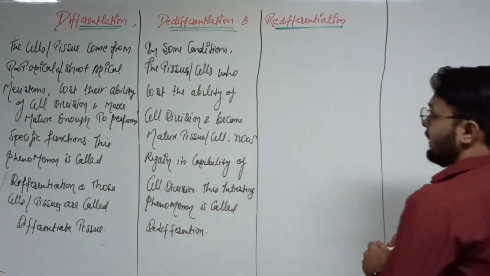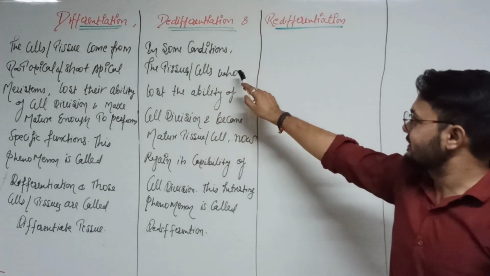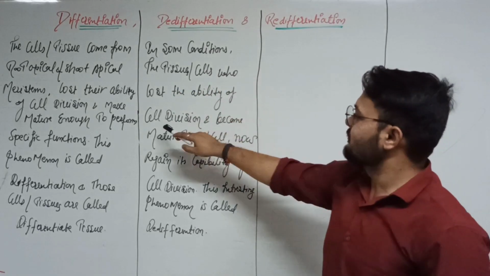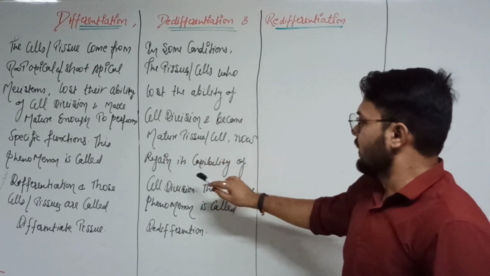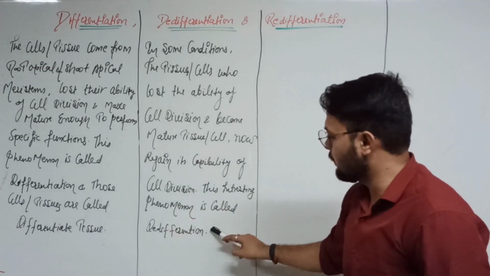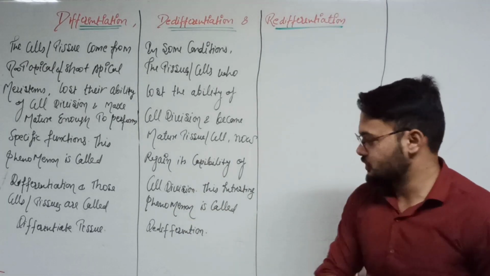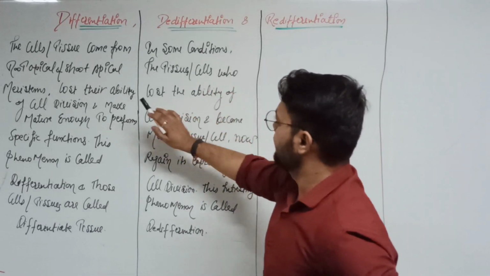So what is de-differentiation? In some conditions, the tissues or cells that lost the ability of cell division and became mature tissue or cells now regain the capability of cell division. This interesting phenomenon is called de-differentiation. Is everything clear?